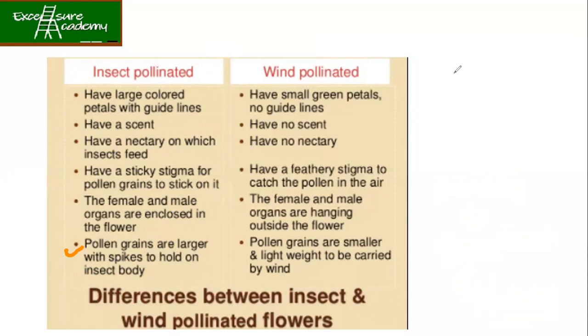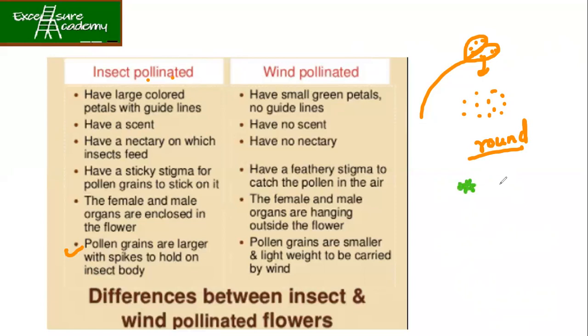pollen grains which are present. See, we know that this is the filament, this entire thing is the stamen. In the stamen, we have the anther. This is your anther. Now, on the anther you have the pollen grains. So these pollen grains look something like this, round. The shape is almost round. But if it is insect pollinated flowers, instead of round, they are going to be spiky, like this. Instead of round, they will have structures like this.